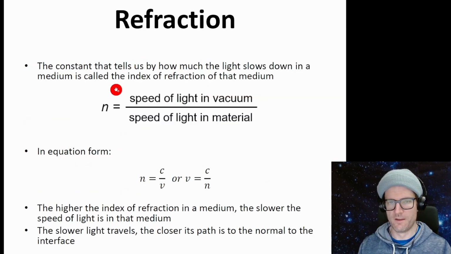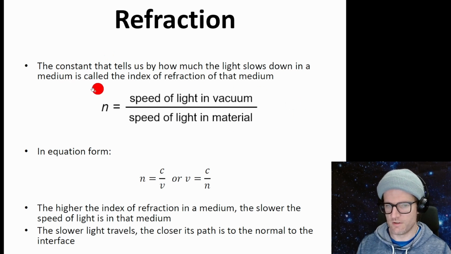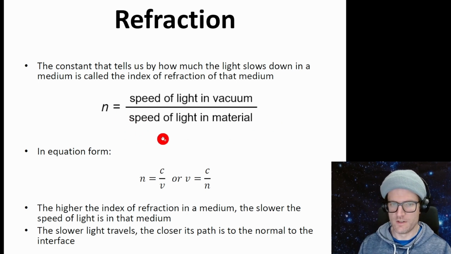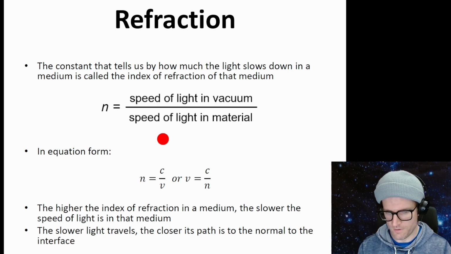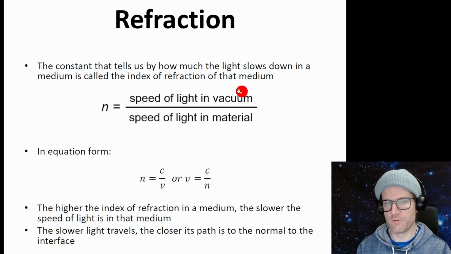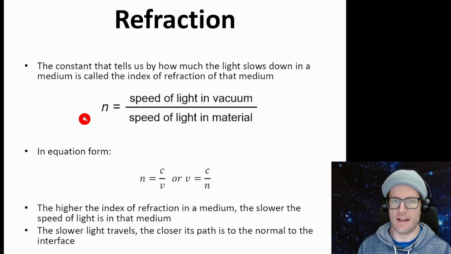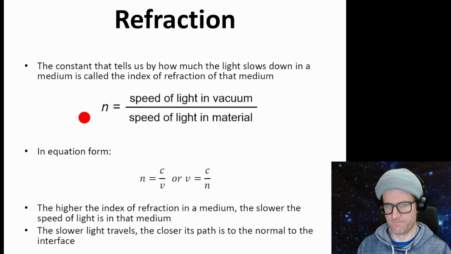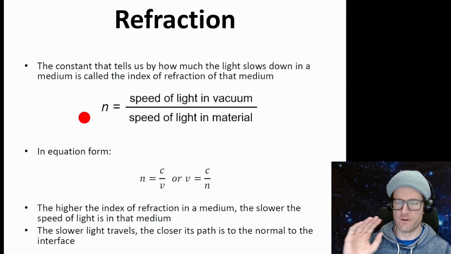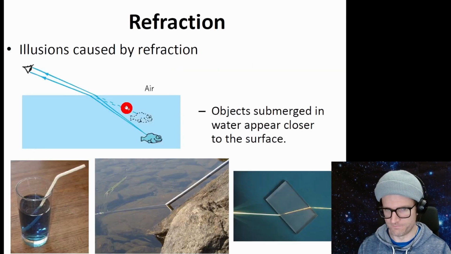Okay. Continuing with refraction, there's this thing called the index of refraction, which is the speed of light in a vacuum over the speed of light in the material. So a higher n means the speed is slower in the particular medium. So n for a vacuum would be 1, and n for water is like 1.3, and n for air is like 1.0 with a bunch of zeros, and then like a 5 or a 6. So the speed of light in air is very, very close to the speed of light in vacuum.